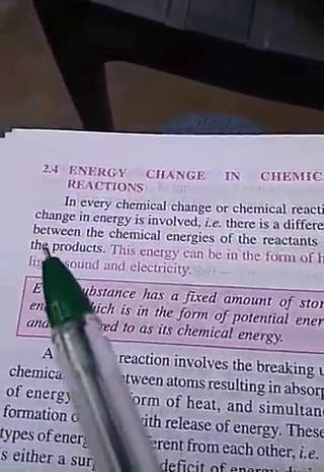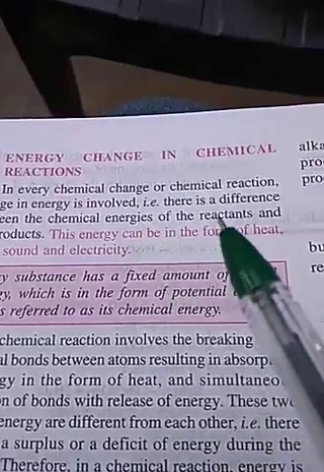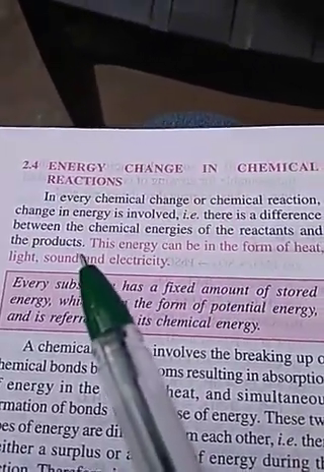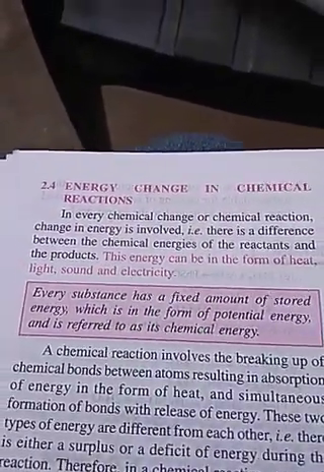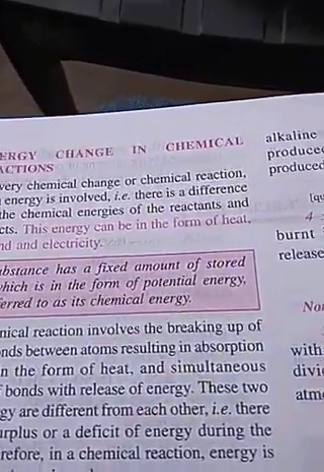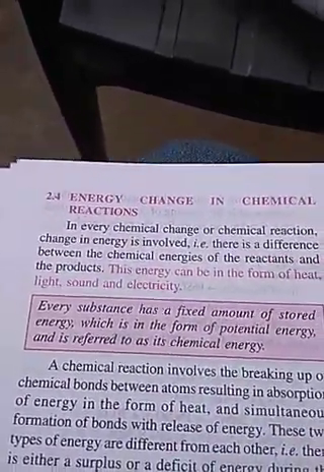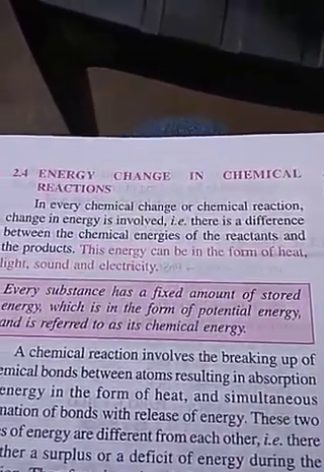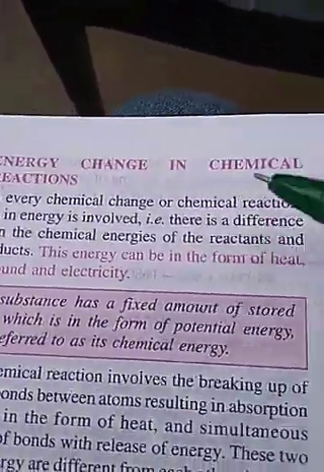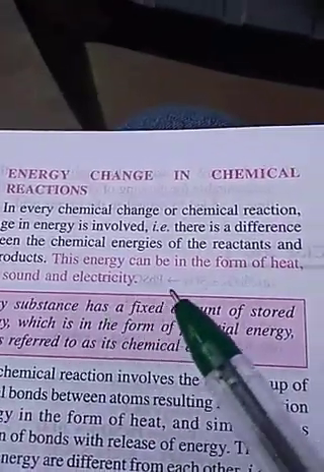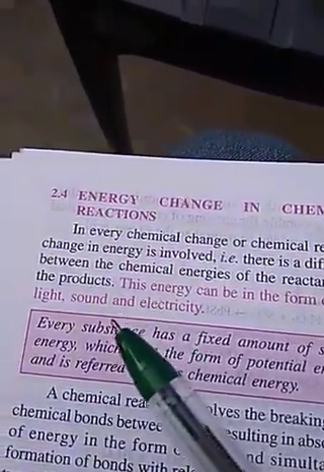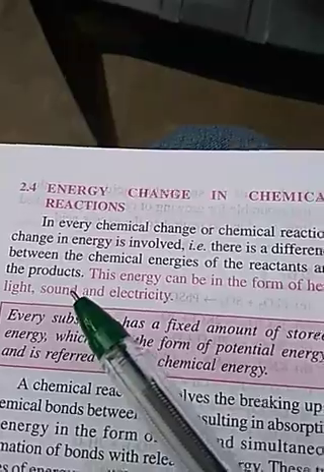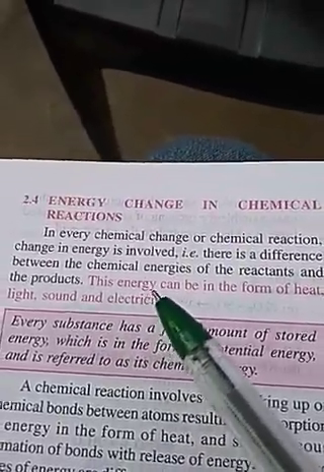There is a difference between the chemical energy of reactants and products. Both the reactants and the products have different amounts of energy. This stored energy or potential energy may be in the form of heat, light, sound, and electricity.